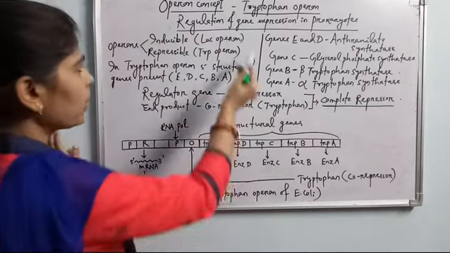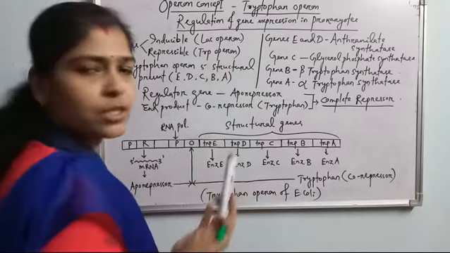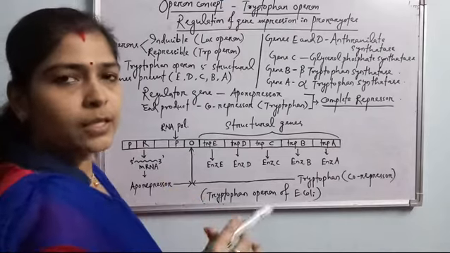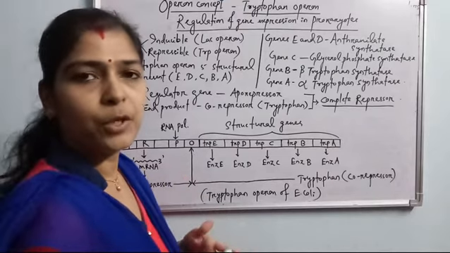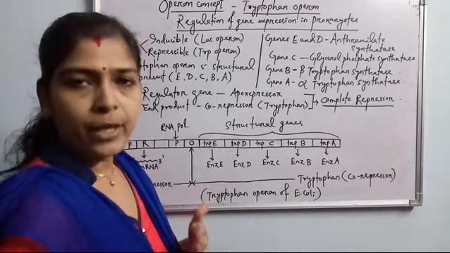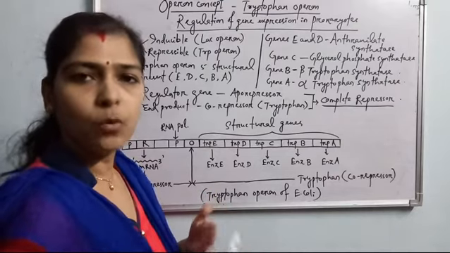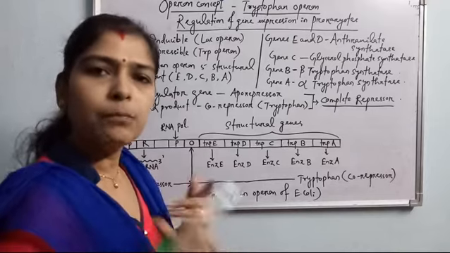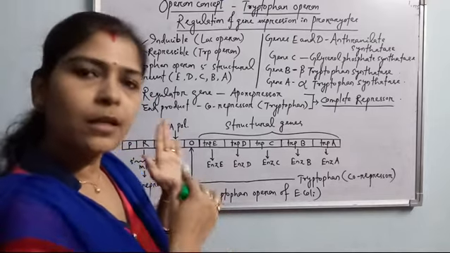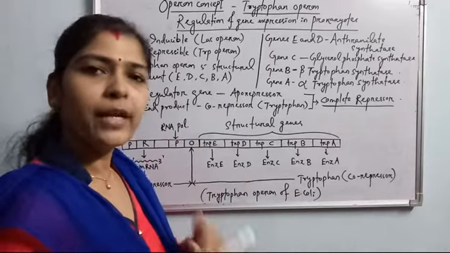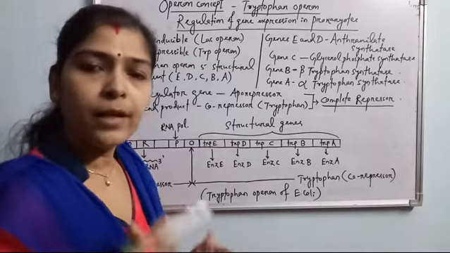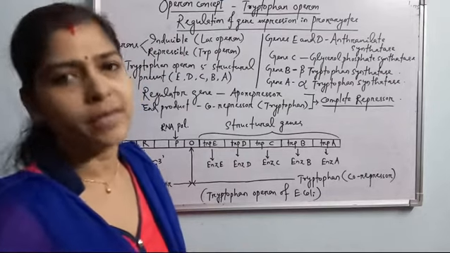The product of this operon is the amino acid tryptophan. The operon is continuously synthesizing tryptophan. Whenever the tryptophan amount is much more than the need of the cell, the tryptophan itself switches off the operon. So the product works here as a co-repressor.